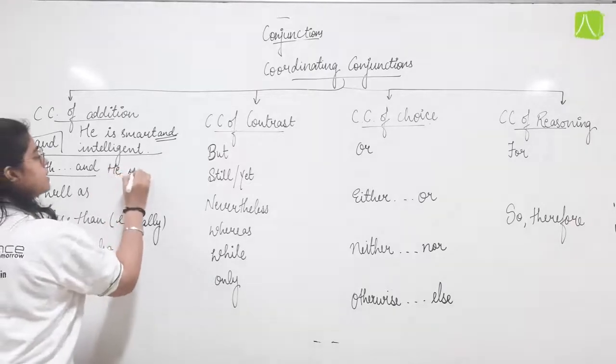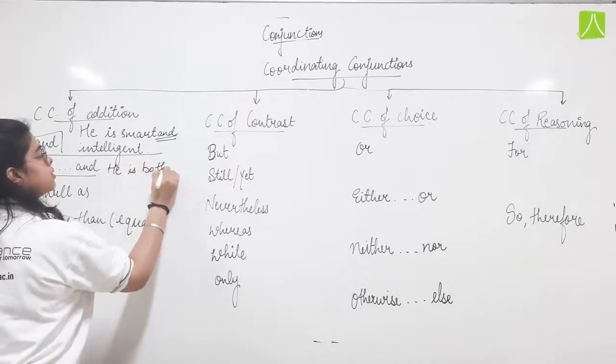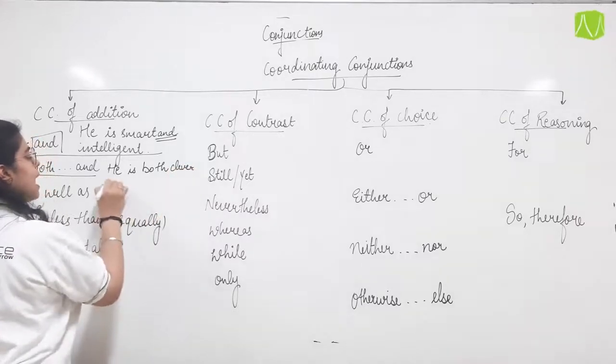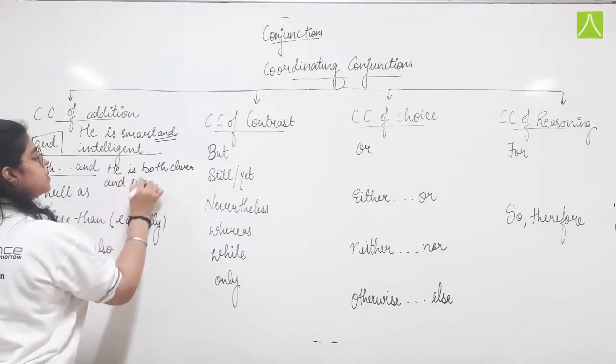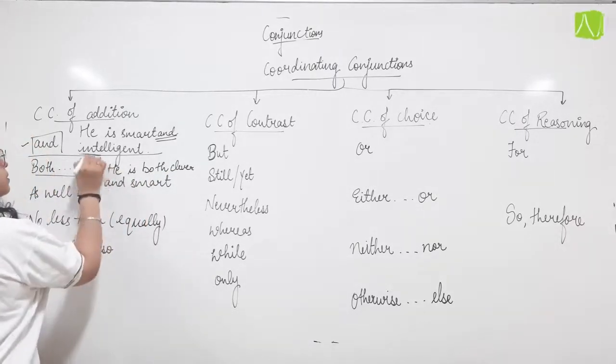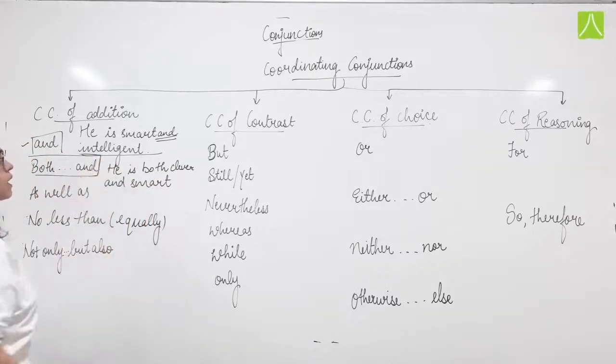He is both clever to befool others and smart to get his work done without getting into any trouble. He is both clever and smart.